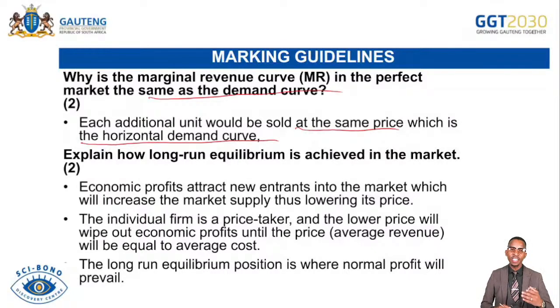When the market competition increases, the market share for existing businesses will be reduced slightly, which will lower their output size as individual firms and also decrease their profits. The individual firm is a price taker, and the lower price will wipe out economic profits until the price, or average revenue, equals the average cost. The long run equilibrium position is where normal profit will prevail. So we know that in the perfect market, the long run is where we have a normal profit.